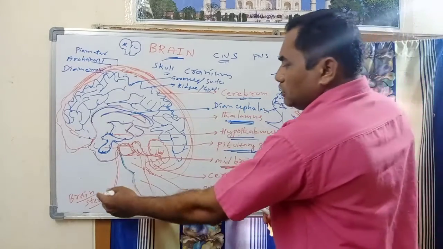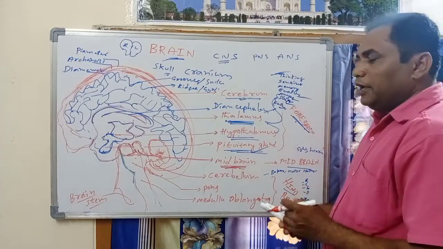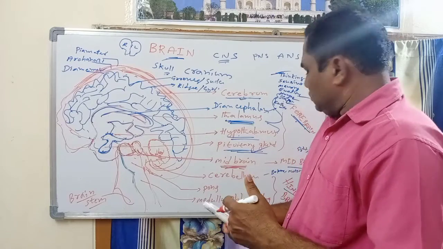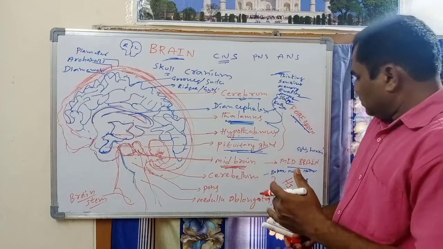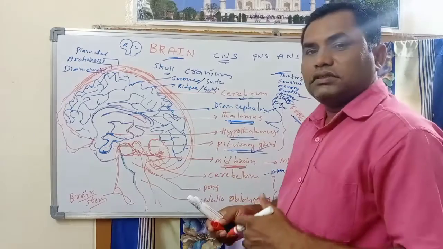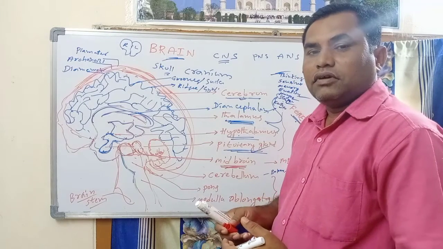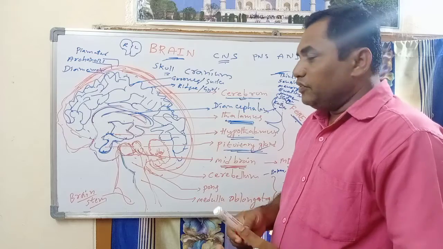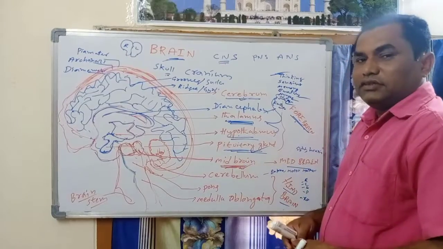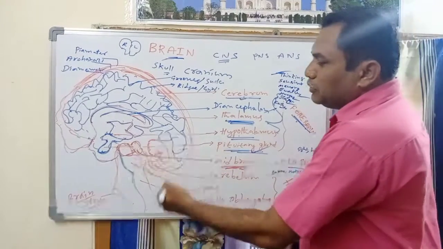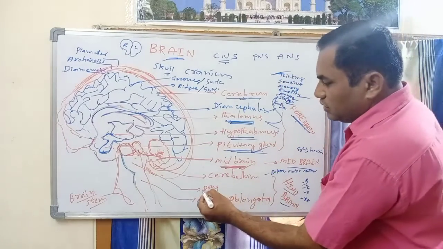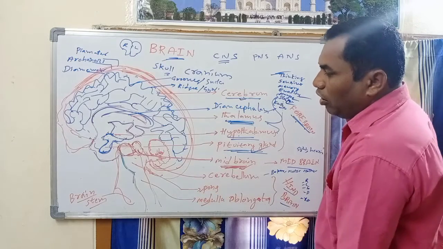The midbrain is mainly responsible for hearing and sight, meaning optic vision. For those purposes the midbrain plays a major role. And next go to the brainstem. The brainstem again has two parts, that is pons and medulla oblongata.